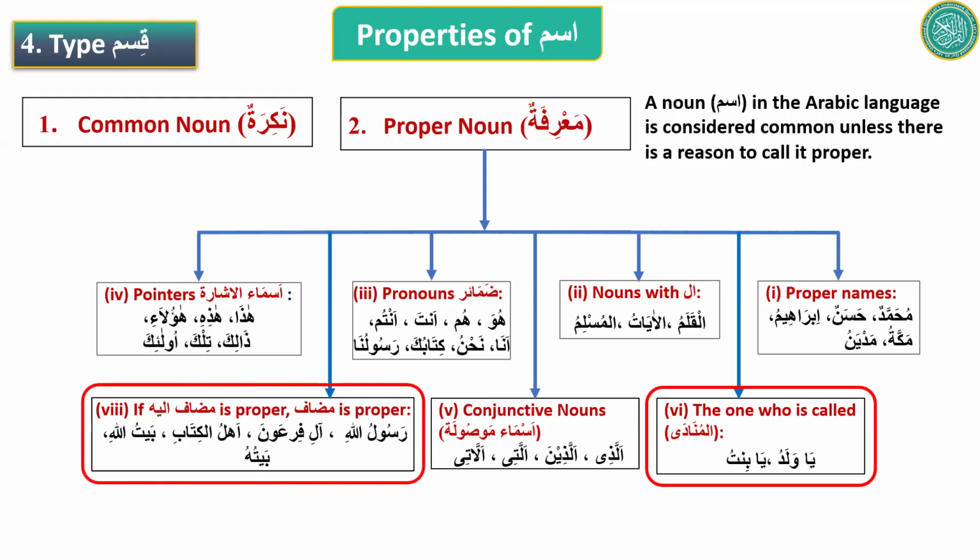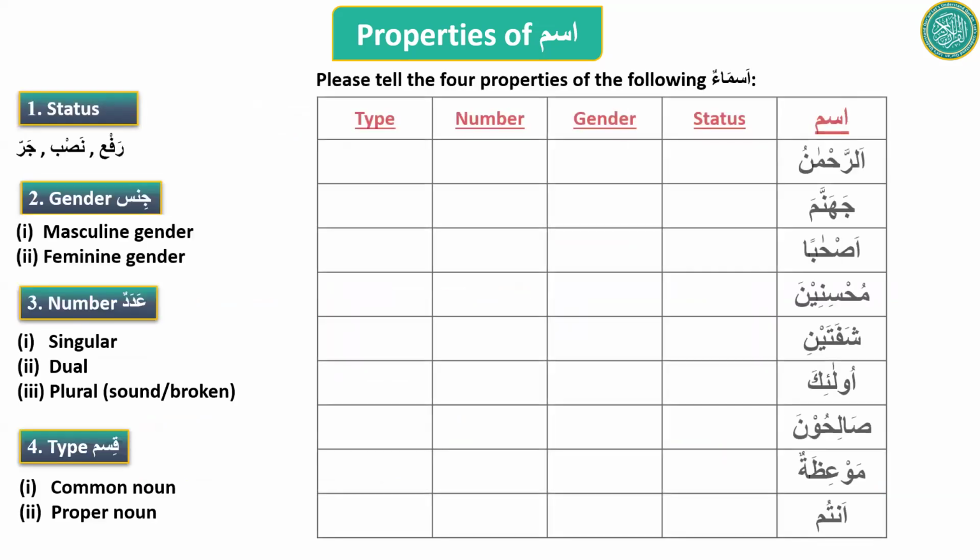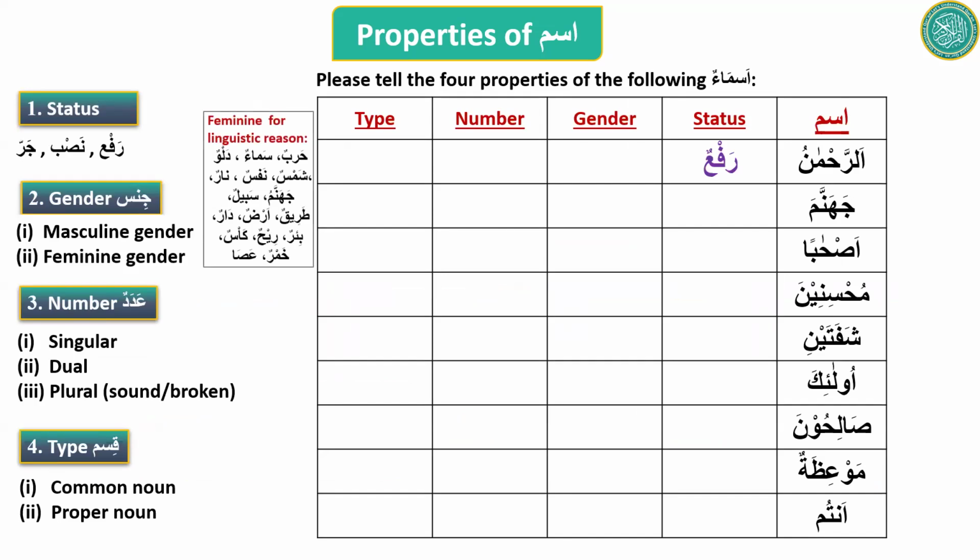Our next topic is mudaf ilayhi. So you will learn that. So how many reasons are there? 7 reasons. There are 7 reasons to call an ism proper. And if you don't see any of them, then you call it common noun. All right. So when you see an ism now, you should be able to tell all the 4 properties. For example, ar-Rahmanu.